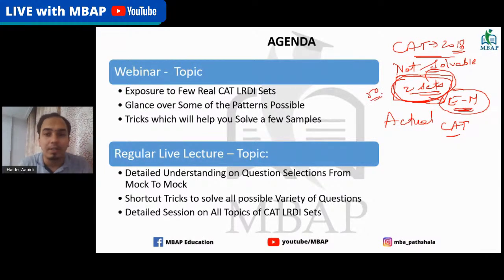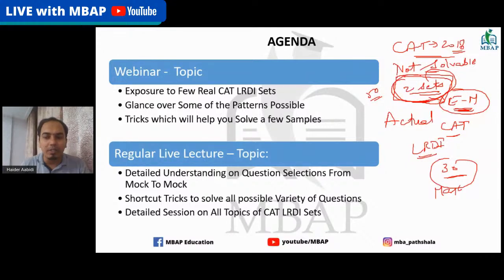It is doable. So anytime, your LRDI section should not be less than 30 marks. Make it a pledge that it should not be less than 30 marks for sure. And anytime it is dropping below 30, you need to really slap yourself and ask yourself what went wrong there, why were you not able to find those 2 or 3 sets.